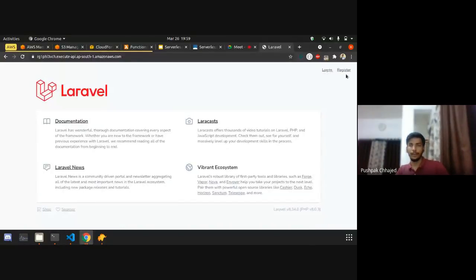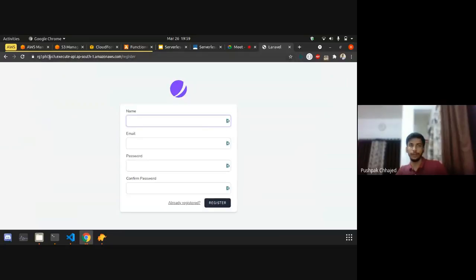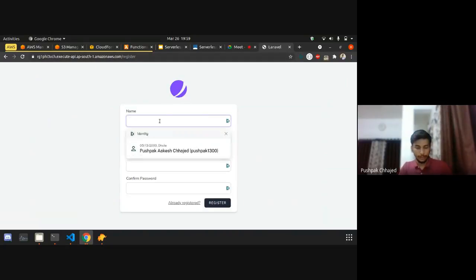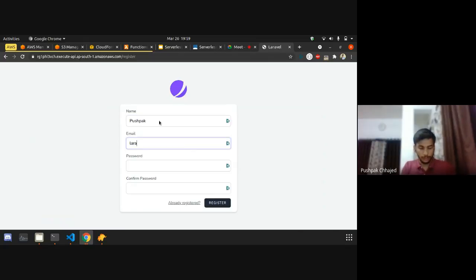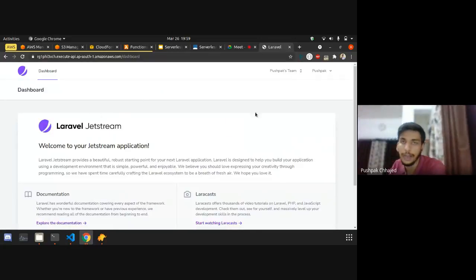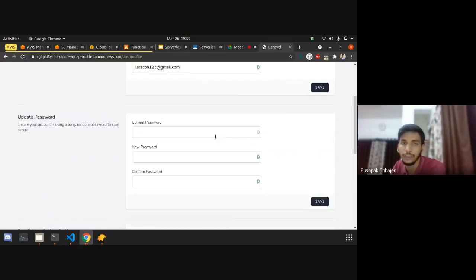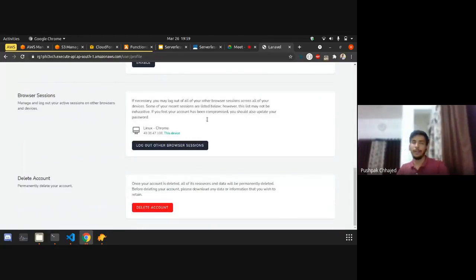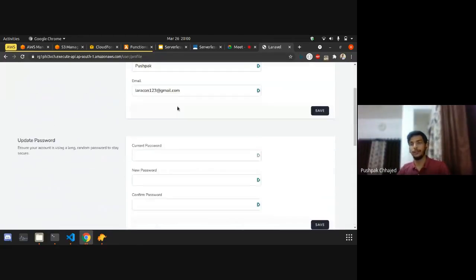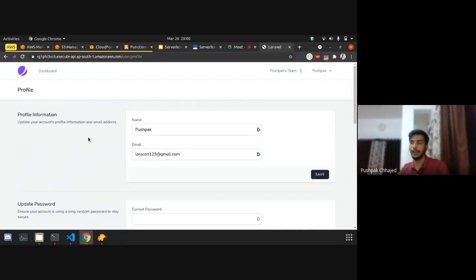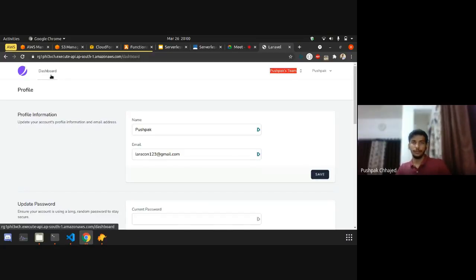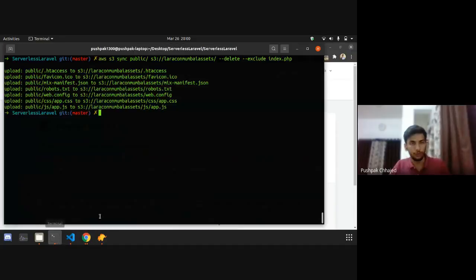So that's one case. And if I try to register now, you can see that we are currently working on the AWS Lambda. If I push register, you can see I have access to the Jetstream dashboard. So it's that simple. You see that I didn't configure any Nginx or any PHP. I just told it that I need to run this on PHP 8.0. I did not install any PHP either. It's that easy.